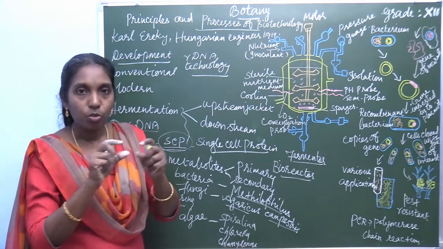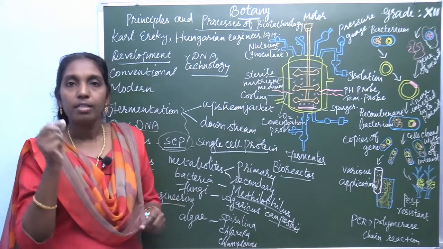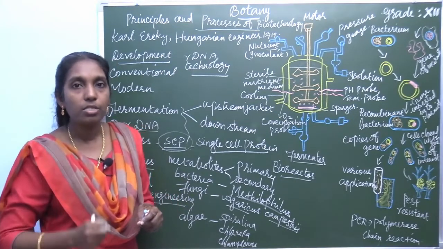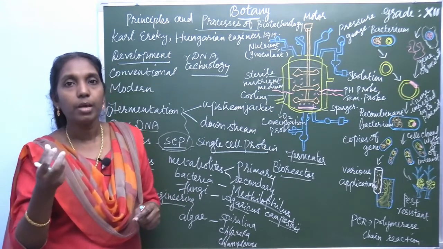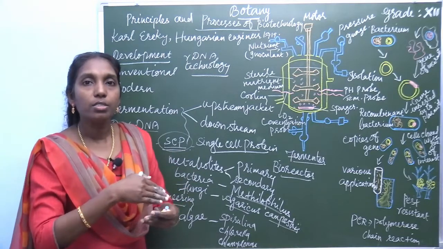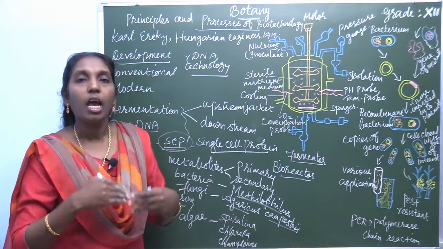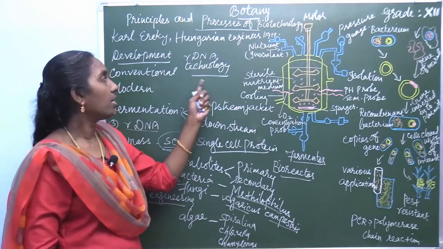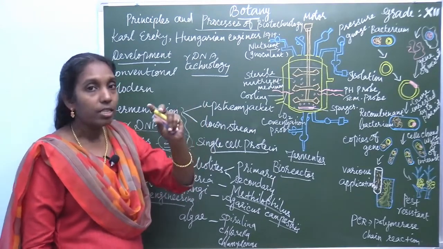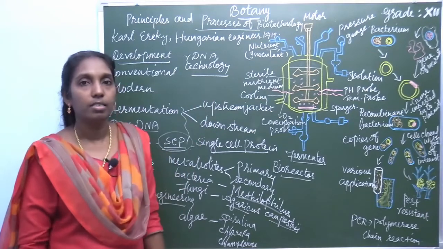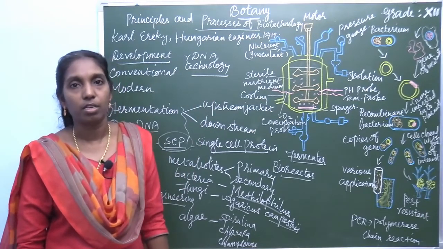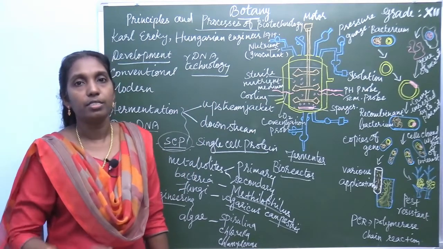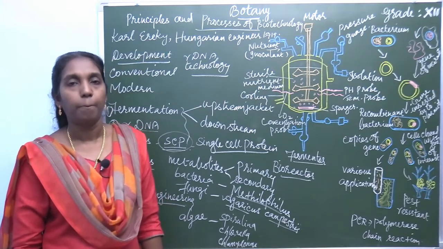DNA which codes the gene can be isolated from one organism and introduced into another organism and produces a new product. That is the technology used in this recombinant DNA technology or genetic engineering technology.